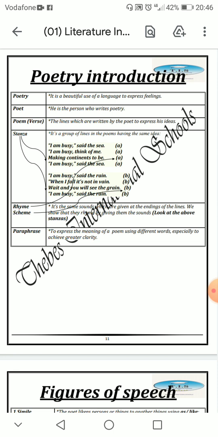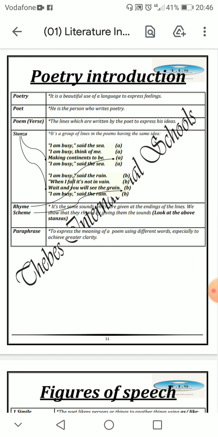I am busy, says the sea. I am busy, think of me. Making contents to be. I am busy, says the sea. I am busy, said the rain. When I fall, it's not in vain. Wait and you'll see the grain. I am busy, said the rain.